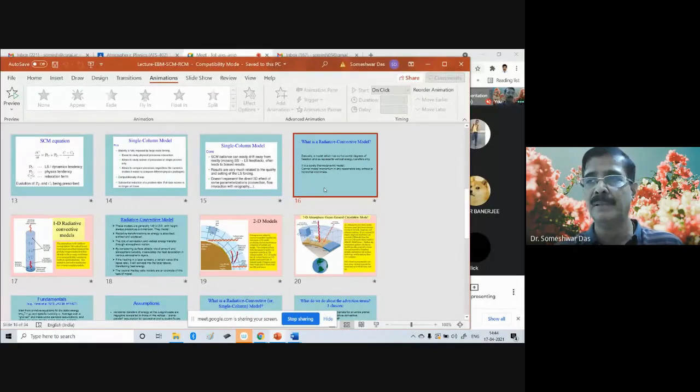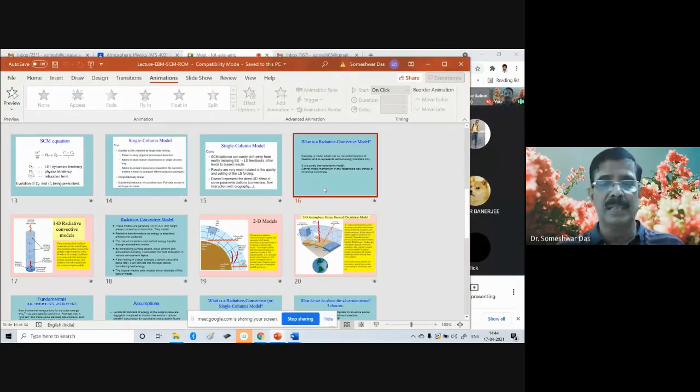That means whatever is the incoming energy and the outgoing energy, we try to balance them. Such models are basically used for conceptualization, or understanding of the subject or an idealized Earth atmospheric system.